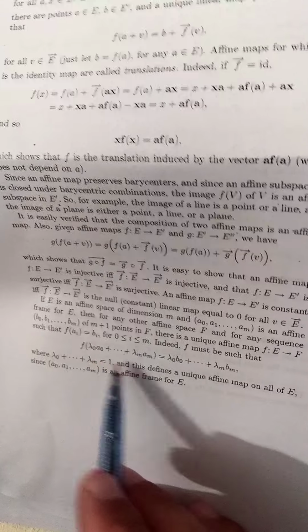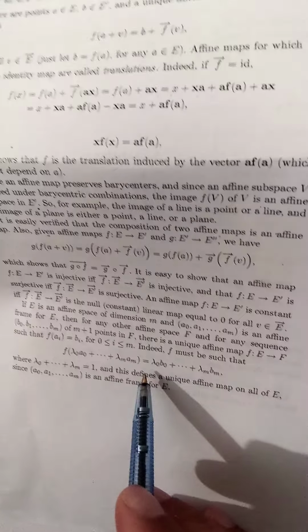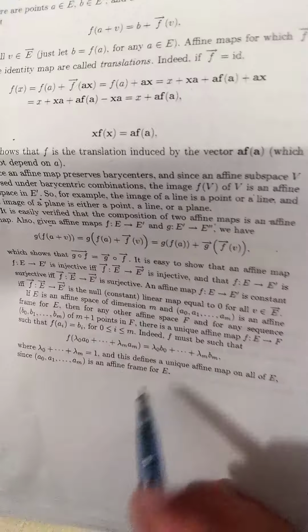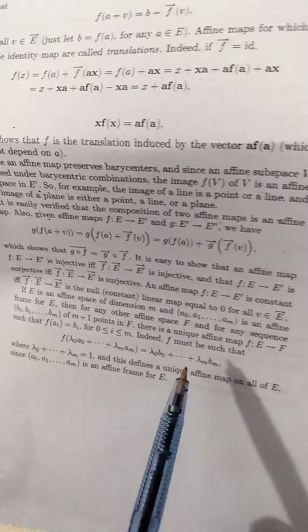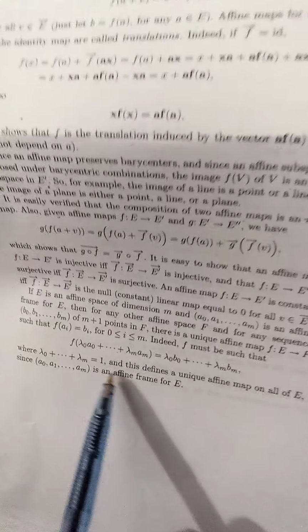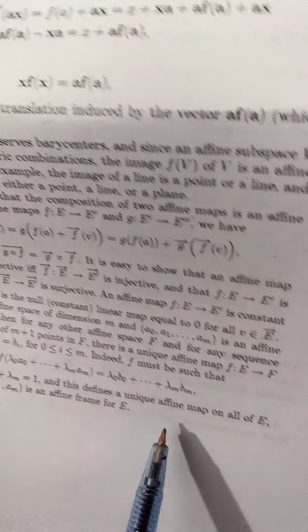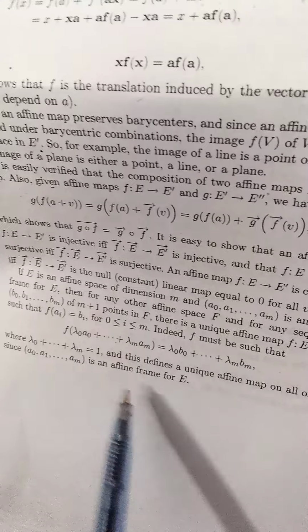Indeed, f must be such that f(λ0 a0 + ... + λm am) is equal to λ0 b0 + ... + λm bm, where the sum of these coefficients is equal to 1, and this defines a unique affine map on all of E, since these are the required simplexes.